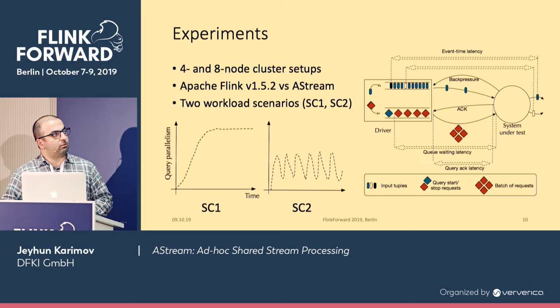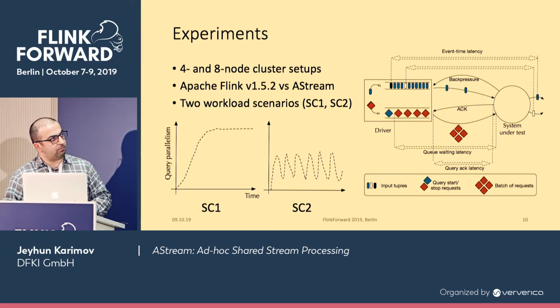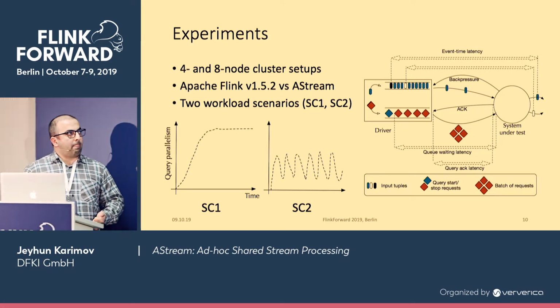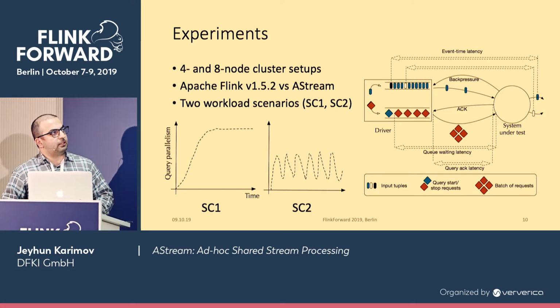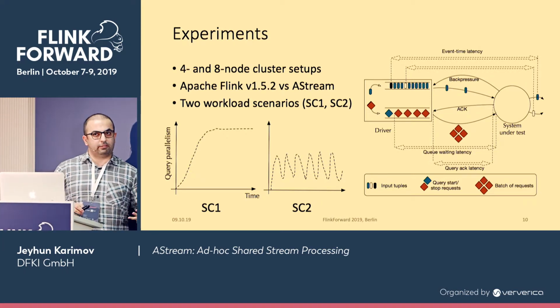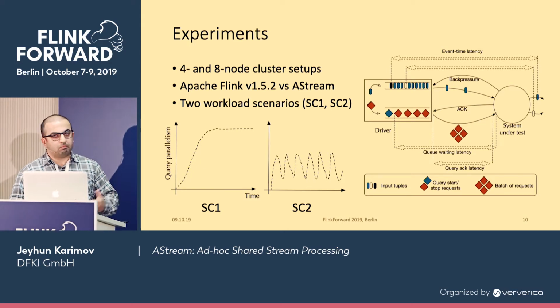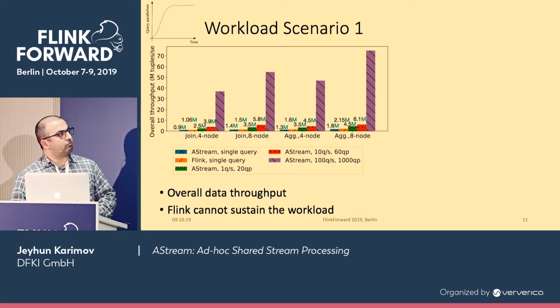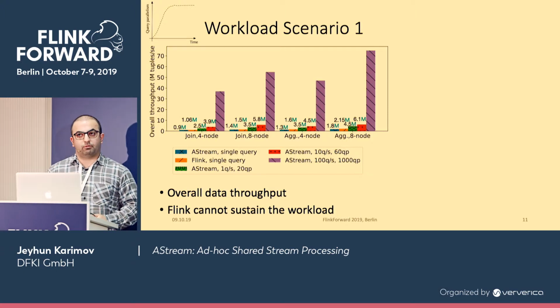This is our benchmark setup. Basically, the driver generates tuples and queries, and the system under test pulls tuples and queries from the driver and computes. This figure shows overall data throughput.